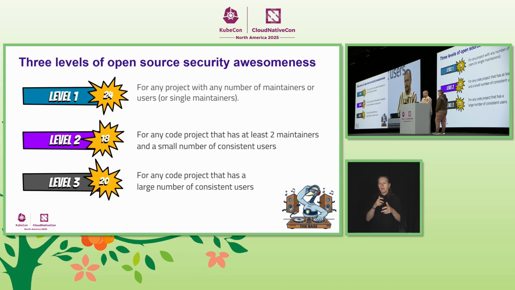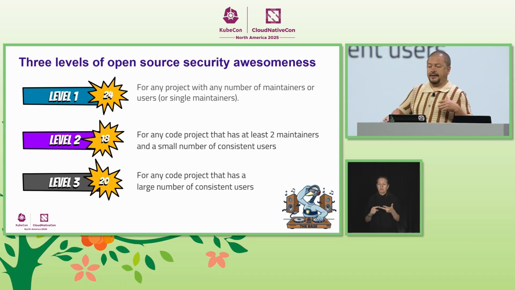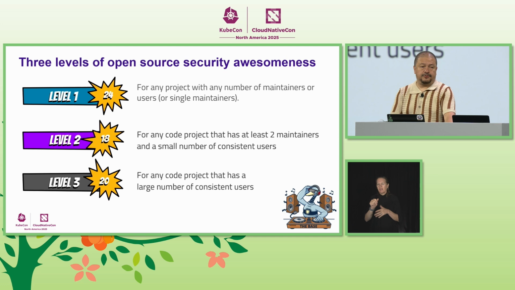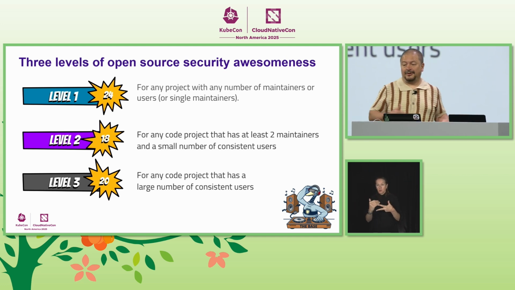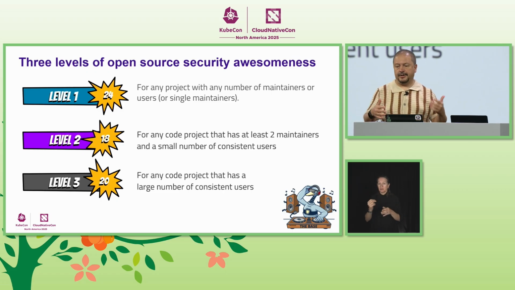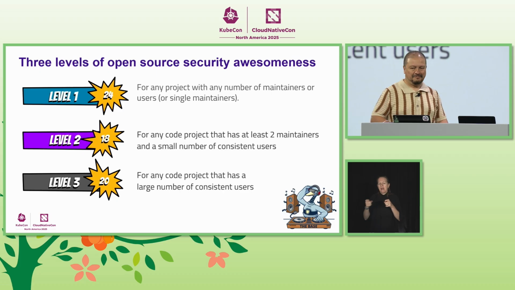Okay, and the Baseline has levels? That's right. So Baseline has 3 levels. Think of them like stairs. Start where you are and then climb when you're ready. And what's the difference? So level 1 is the foundation of Baseline. It establishes principles like protecting your main branch and using MFA, actually things you probably are already doing. So it's for any project, any size. Level 2 is for projects with regular users. Now, at this stage, you're signing releases, running automated tests, and handling vulnerability reports like a pro.